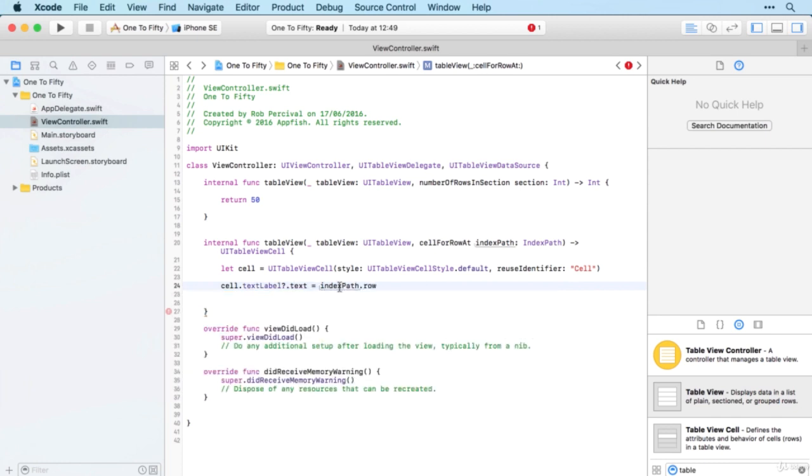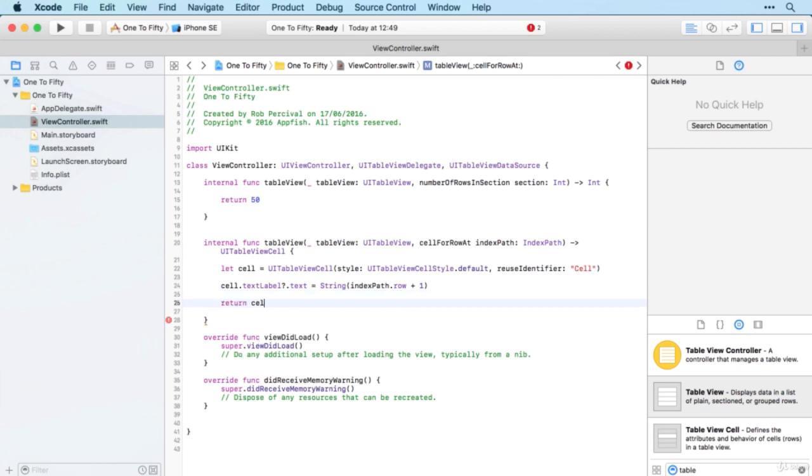But remember, that starts at 0. So all I need to do is add 1 to that. And that should give me 1 to 50. That's going to be a problem though, because that's an integer. So we're going to need to convert it to a string. There we go. Then we just return cell, and we should be all done.